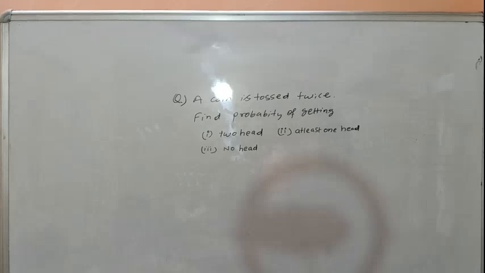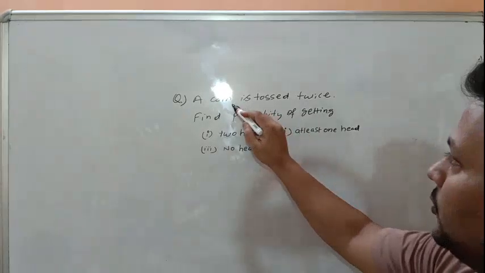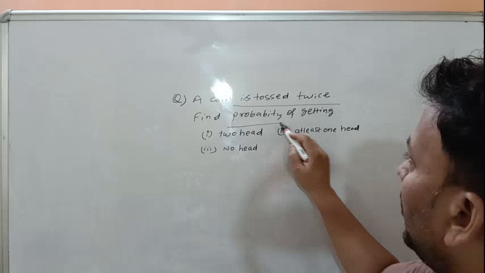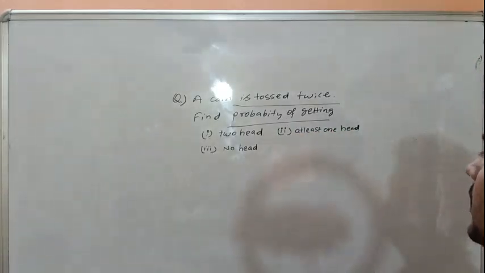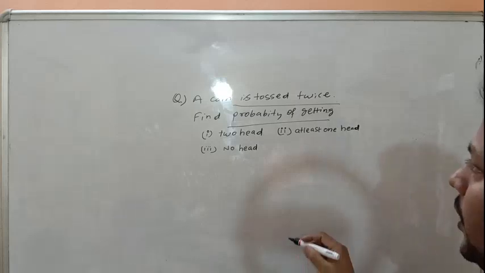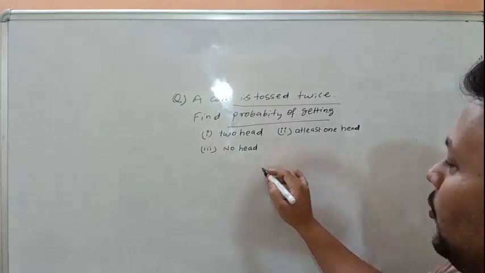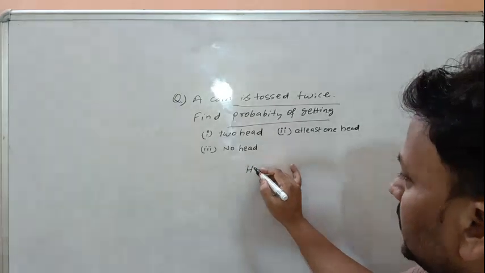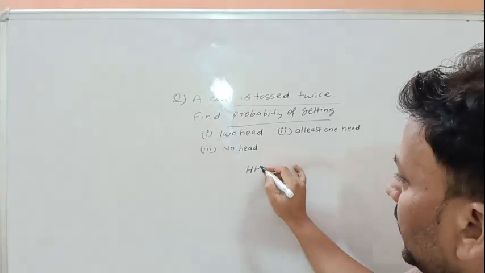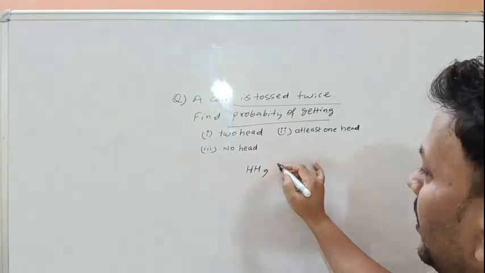There is a question. A coin is tossed twice. Find the probability of getting two heads, at least one head, no head. First of all, we have to prepare the list of outcomes. Two coins are tossed. That means head in the first coin and head in the second coin.